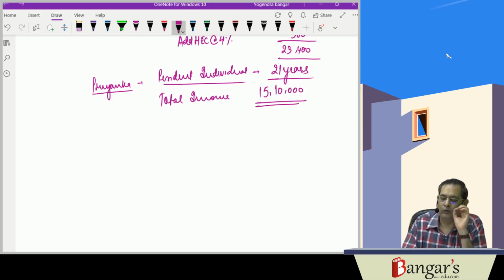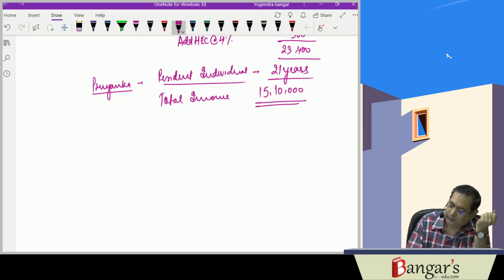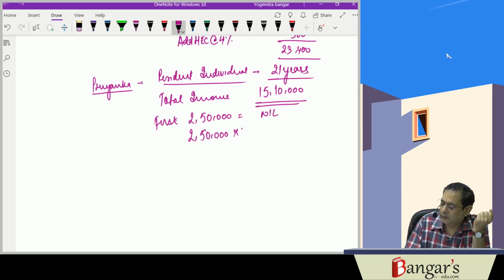So how will it be calculated? First rupees 2,50,000, it is nil. Next 2,50,000, 5%. Next 5 lakhs, it is 20%.